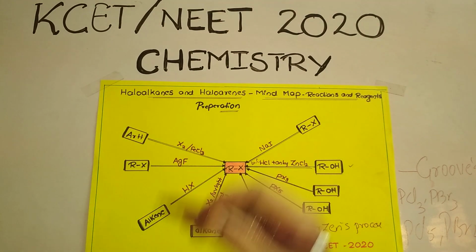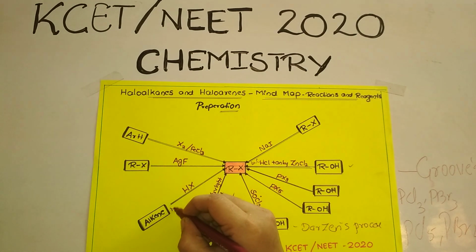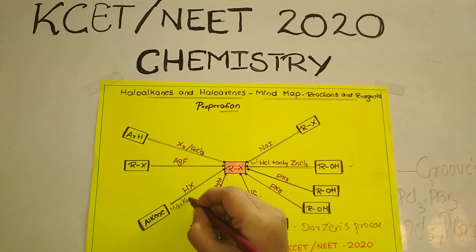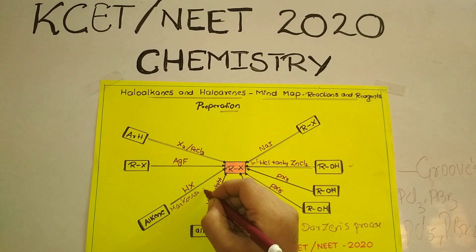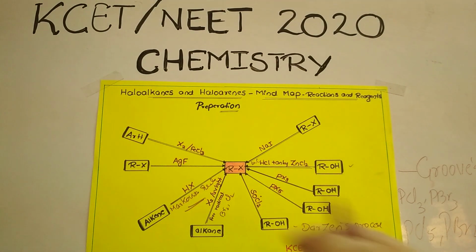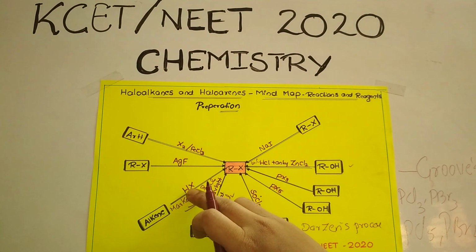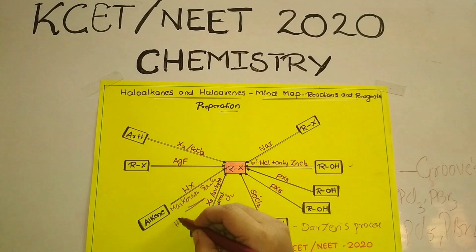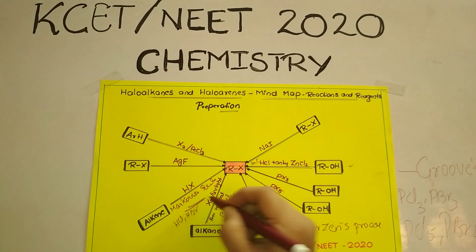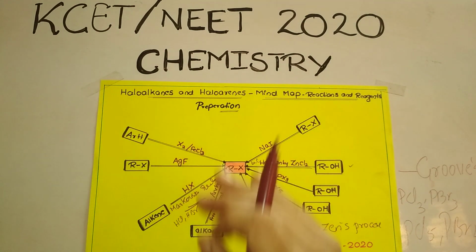It is going to follow one of the rules called Markovnikov's rule. So this you have to concentrate on, dear students. So for an alkene, if the hydrogen halide is given, halide means it may be HCl, it may be HBr, like that, the product will compulsorily be the alkyl halide.